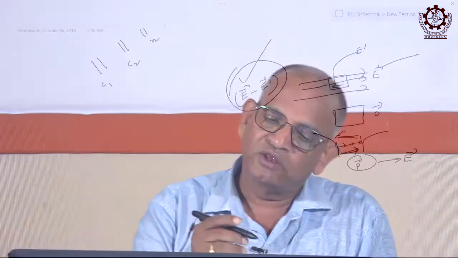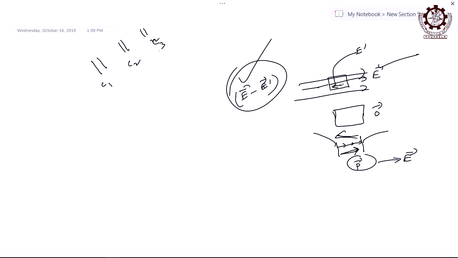Let us say you take three capacitors with different capacities C1, C2, C3, connected in series. This is the series connection, with or without a source. Now they are connected in series, end to end. Suppose this is plus Q, minus Q, again plus Q, minus Q, plus Q, minus Q. So, are the voltage drops across these three capacitors different or the same? Capacities are different. One is C1, second is C2, third is C3.